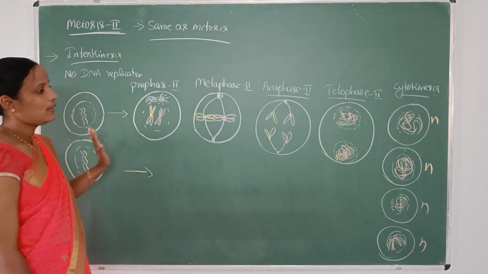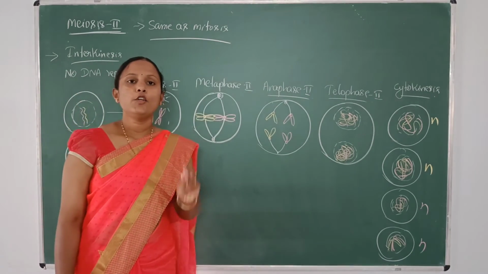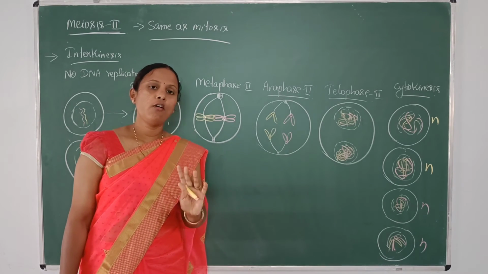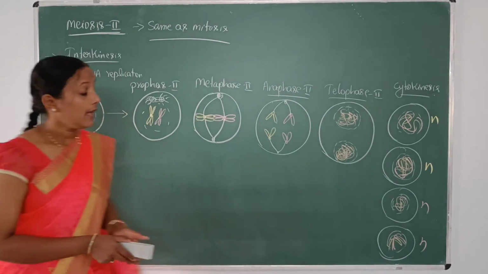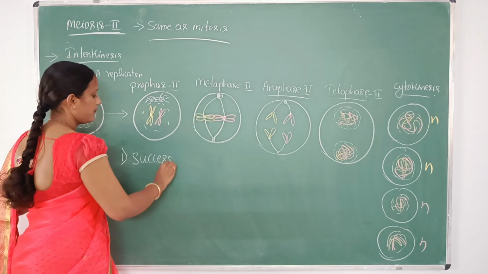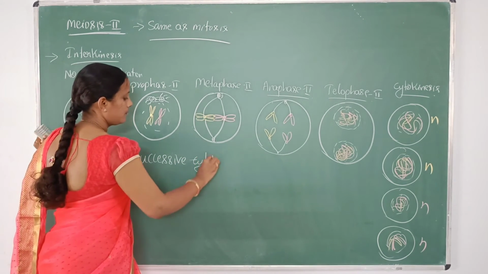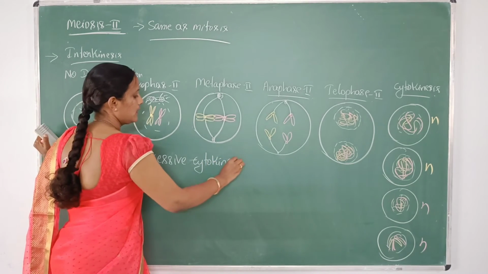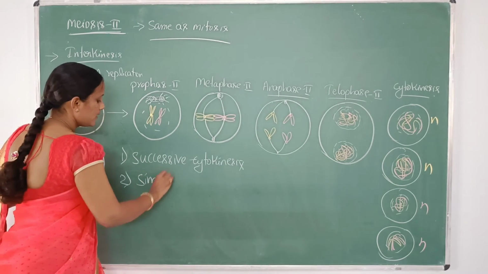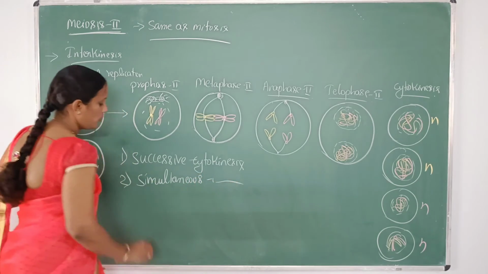So this is about the stages of meiosis, and one more thing to be discussed here. There are two types of cytoplasmic division or cytokinesis: successive cytokinesis and simultaneous cytokinesis.